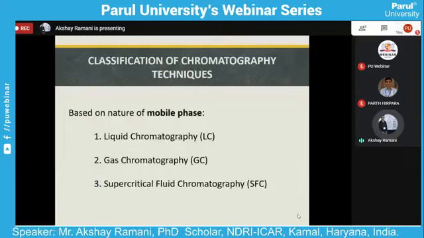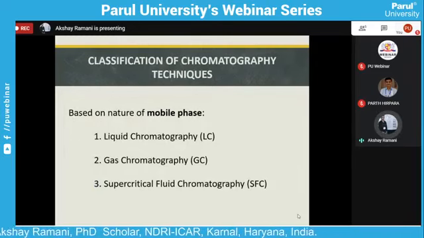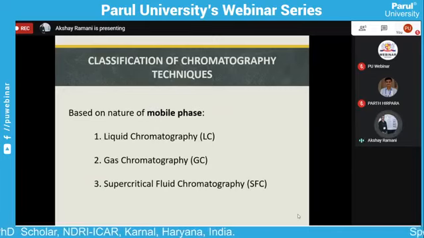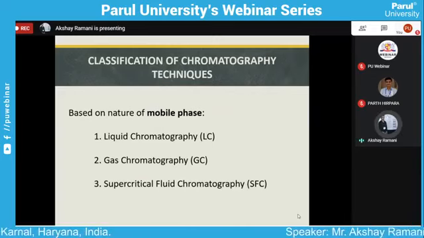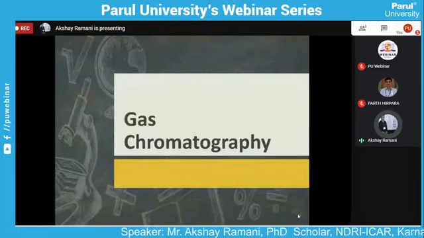Now, what is the classification of chromatography techniques? The classification is based on the nature of the mobile phase. First, in liquid chromatography, the liquid is the mobile phase. In gas chromatography, the mobile phase is a gas. And the third one is supercritical fluid chromatography. Now we start with gas chromatography and its application in the dairy industry.